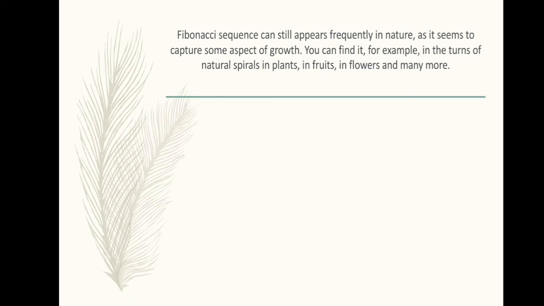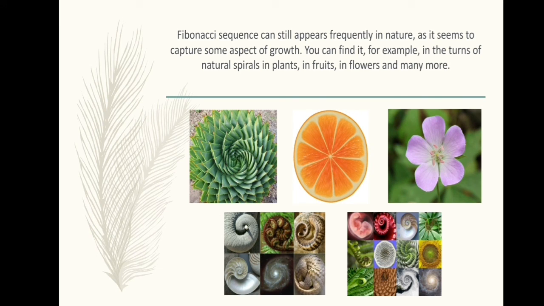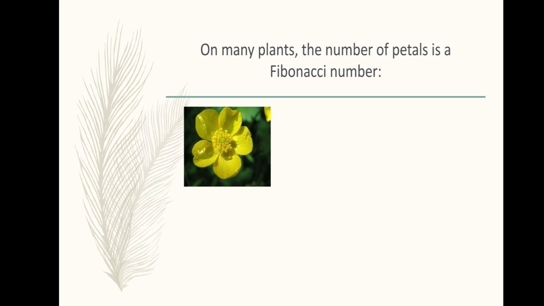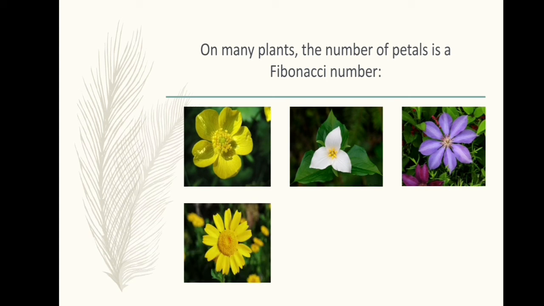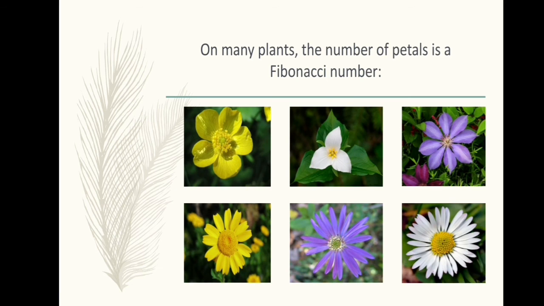And another piece of information is that the Fibonacci sequence appears frequently in nature, as it seems to capture some aspect of growth. You can find it, for example, in natural spirals in plants, in fruits, in flowers, and many more. And again, on many plants, or should I say flowers, the number of petals is a Fibonacci number. For example, buttercups have 5 petals, lilies and iris have 3 petals, clematis have 8, corn marigolds have 13, some asters have 21, whereas daisies can be found with 34 petals. So it is very clear that the Fibonacci sequence can be seen everywhere.